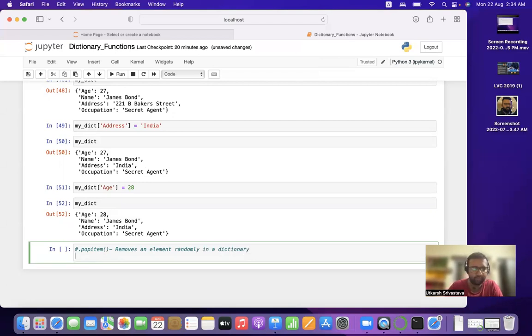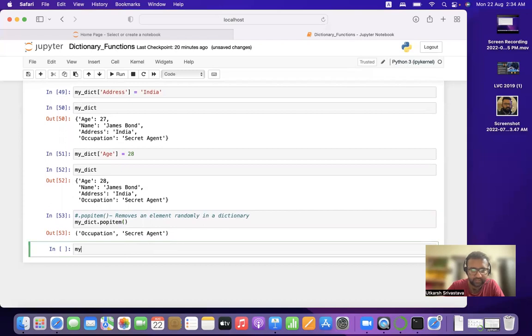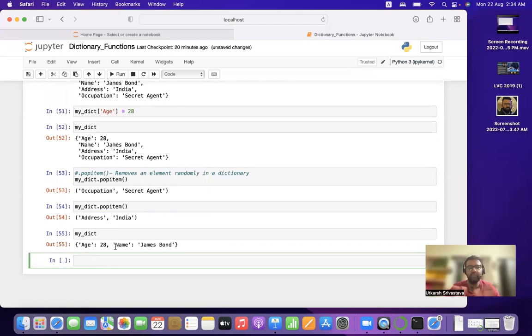So let us have a look at popitem. Let us take my_dict dot popitem. As you can see, it removed occupation. Let us have a look at dot popitem again. As you can see, it removed address. So let us print the dictionary. You can see again we are back to agent name. So this is how we remove an element from the dictionary randomly. Any doubts, please feel free to ask in the comments box.